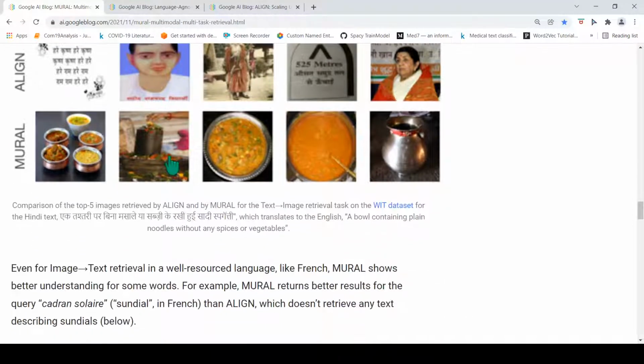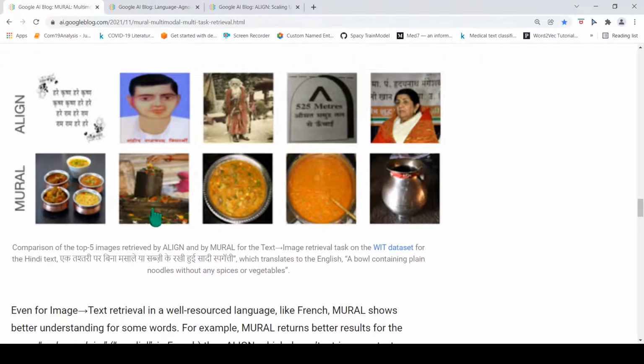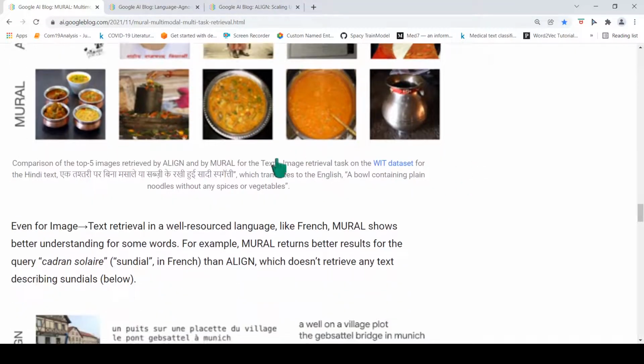of the text semantics. So here is a comparison. There is a Hindi text which translates to a bowl containing plain noodles without any spices or vegetables. Now if you give that as an input to the ALIGN model, these are the pictures you are getting, which are not even connected to this text. But in MURAL you get images which are slightly more relevant. You have some images which are not relevant, but some of the other images are quite close to this text translation. So this is what is shown over here.